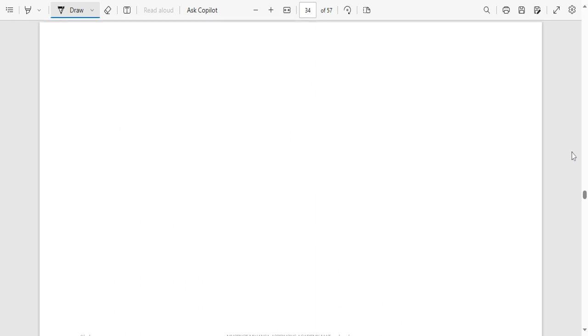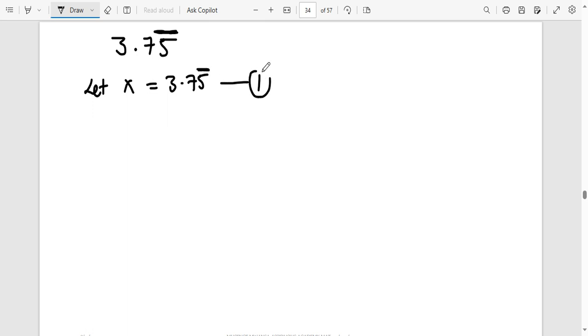Let me use another example so that you get this well. Let's say I've been given 3.75 with a dash on top. You want to express it as a fraction. So the first thing is, let x be equal to 3.75. So that is equation 1.